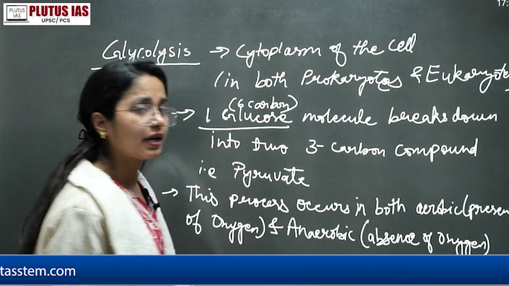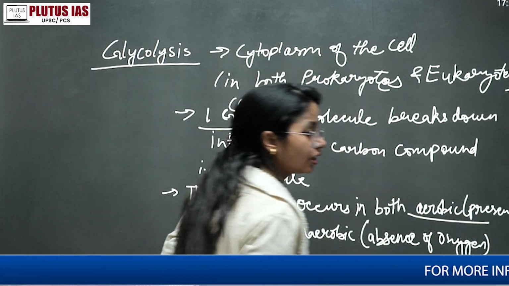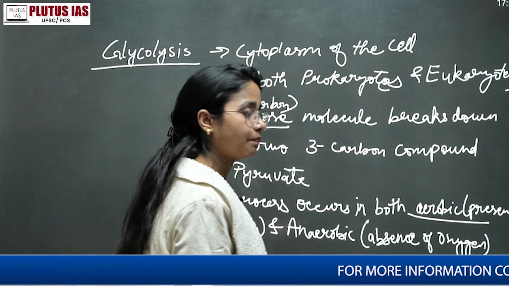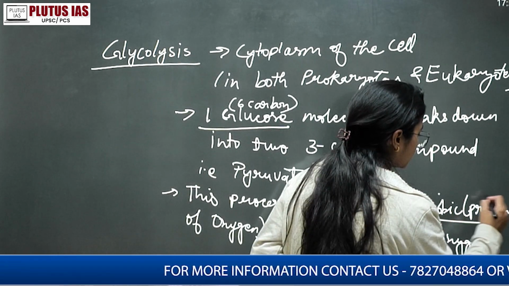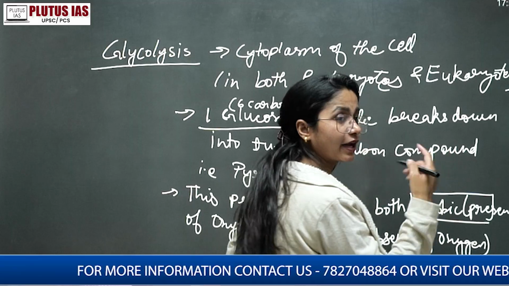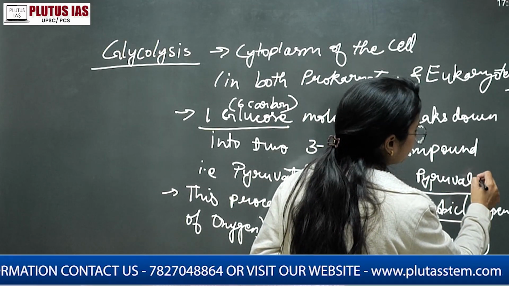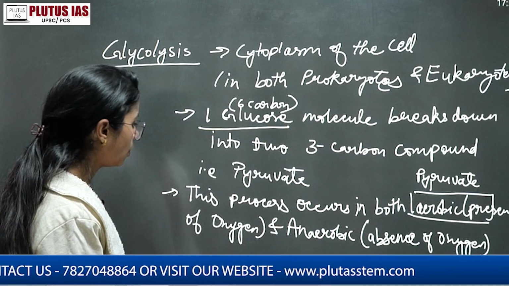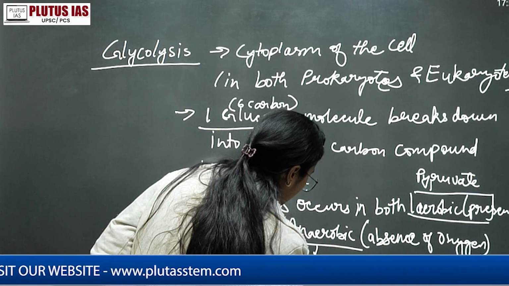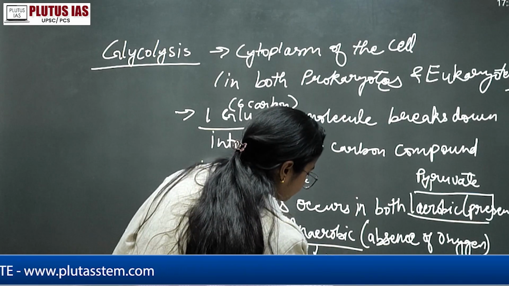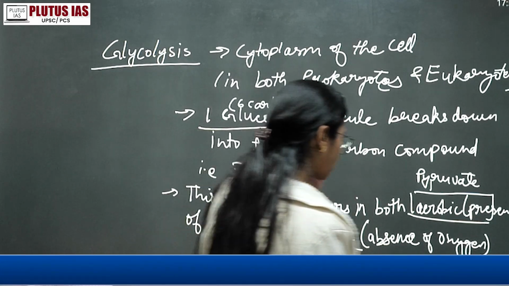Depending on that, in the aerobic condition the formed product is pyruvate or pyruvic acid, both terms are used, while in the anaerobic condition it forms lactate. These are the basic things about glycolysis.